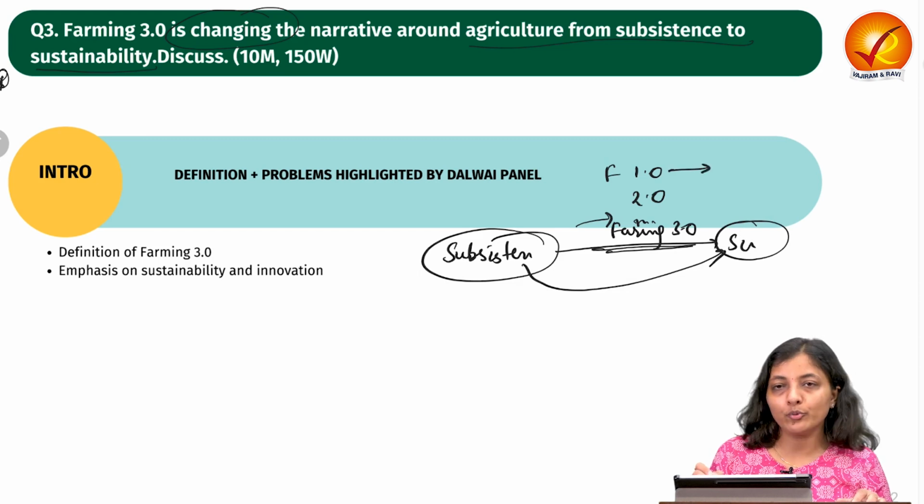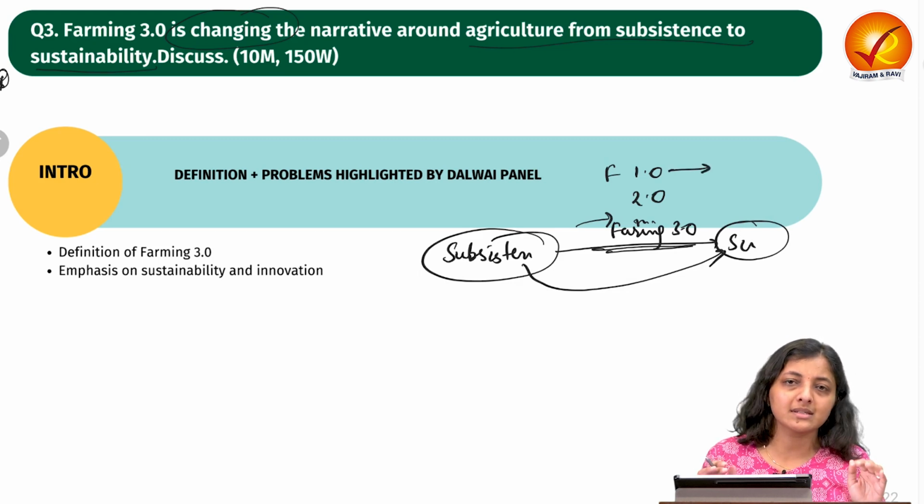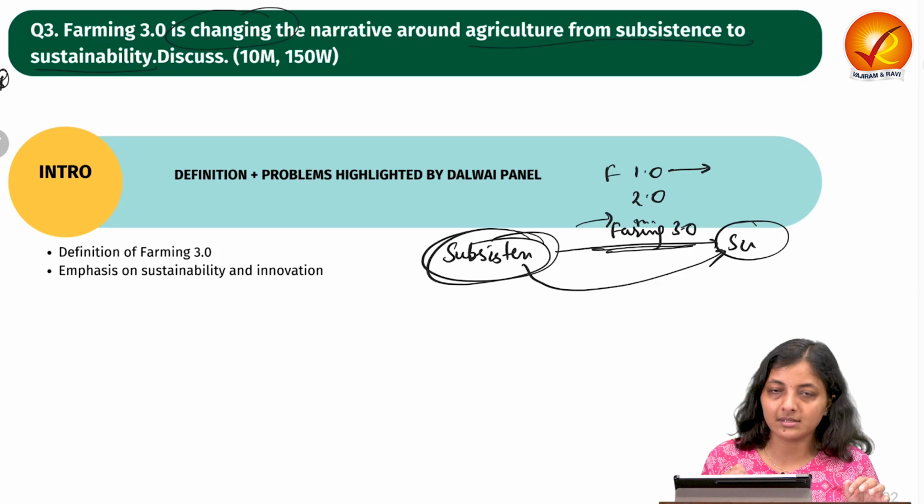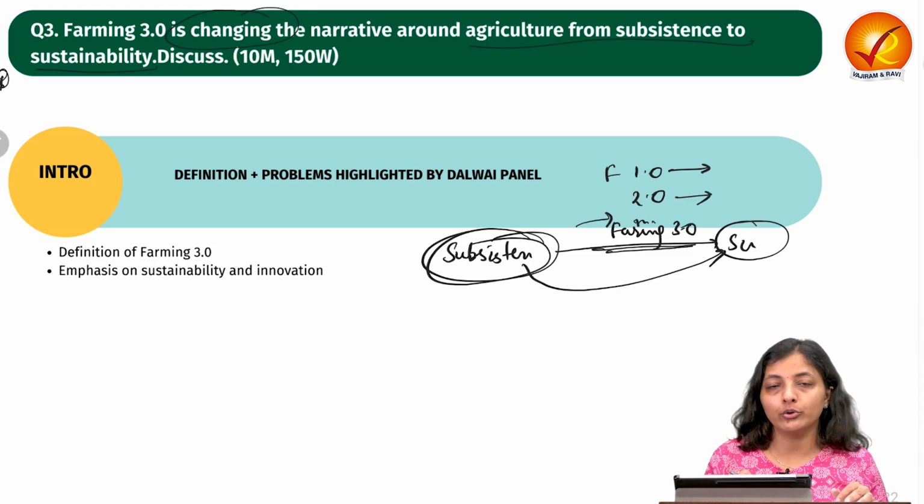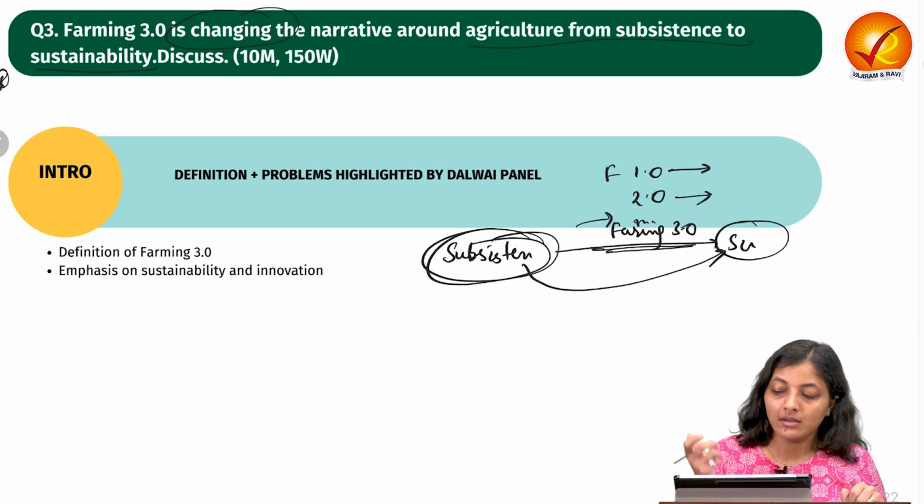So farming 1.0 is subsistence agriculture. Manual labor, very little or no availability of technological advancements, very low productivity. So the farmers used to grow crops just for their own sustenance. Then comes farming 2.0. It is the agricultural transformation, as we have seen in the Green Revolution.